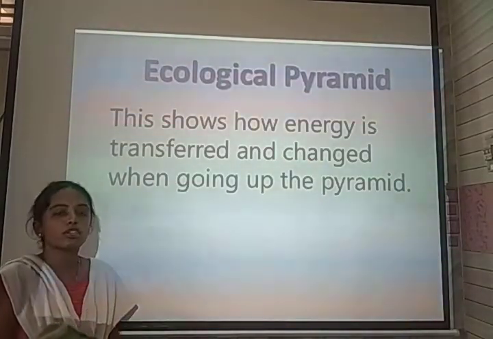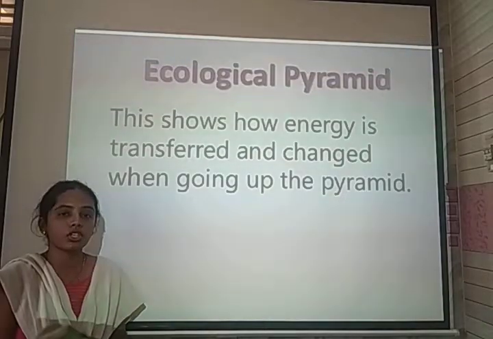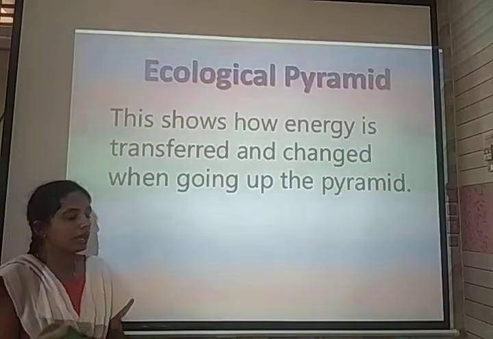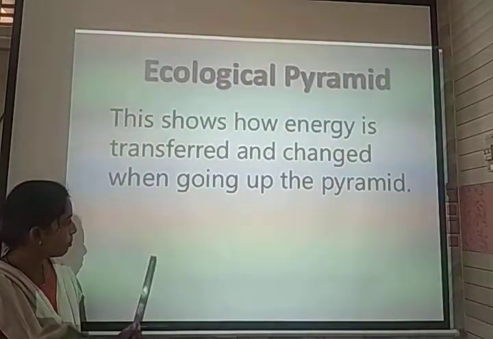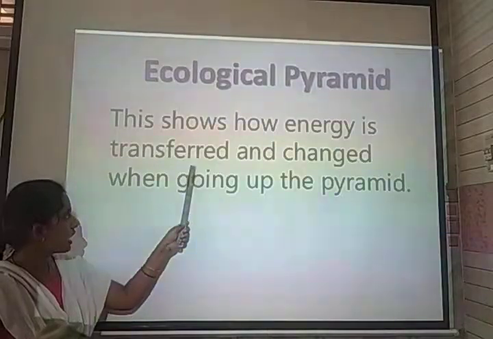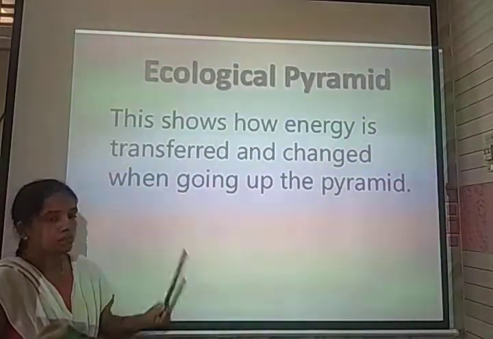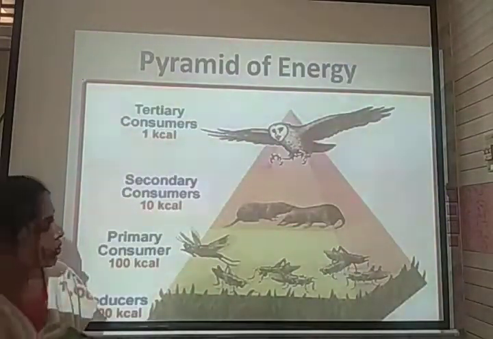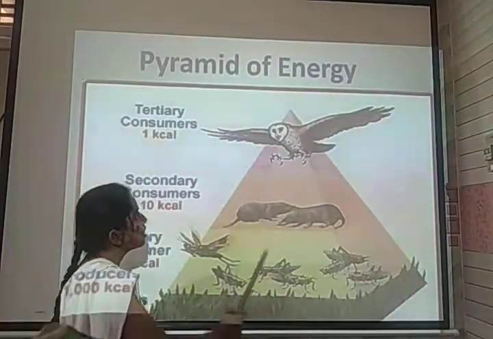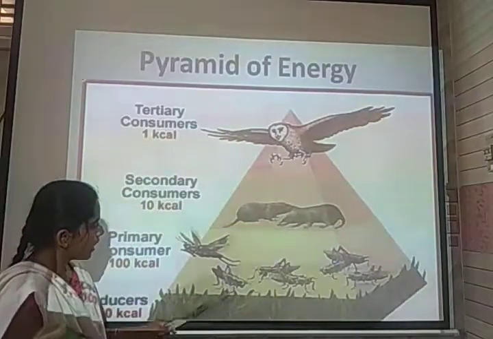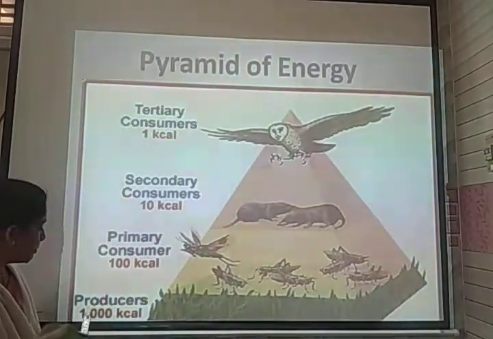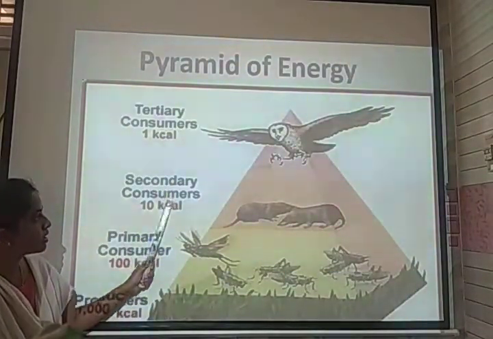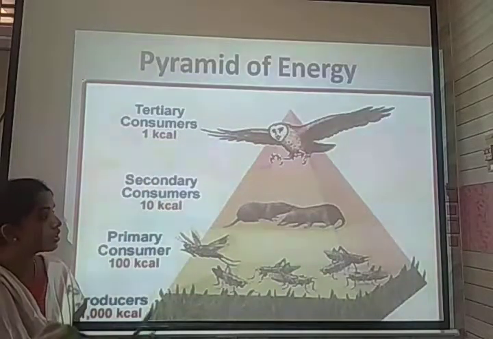Another one is called the ecological pyramid. It is a graphical representation helpful to study the relationship between the producers and consumers. In the ecological pyramid, the base is usually broad and it is narrow at the tip. The base of the pyramid is usually occupied by the producers. Next is the primary consumer, next the secondary consumer, and next the tertiary consumers.